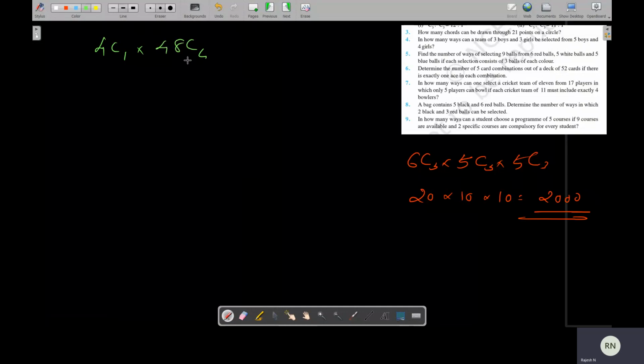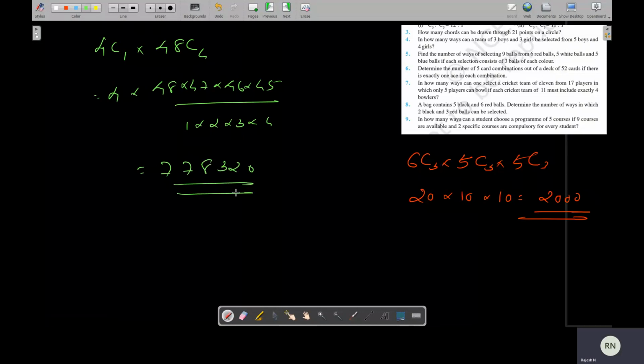So it is 4C1 into 48C4. 4C1 is 4, and 48C4 is 48 into 47 into 46 into 45 by 1 into 2 into 3 into 4. So the answer is 778320. This is the answer.